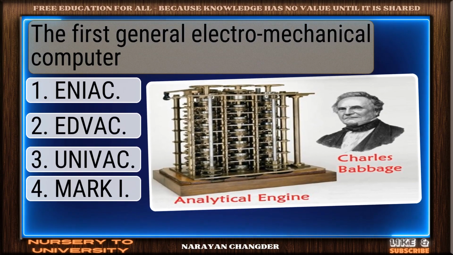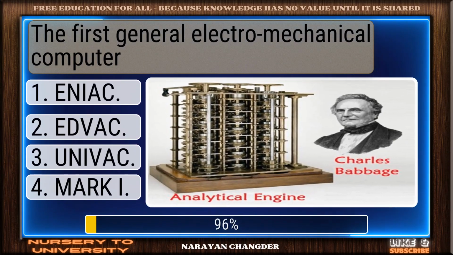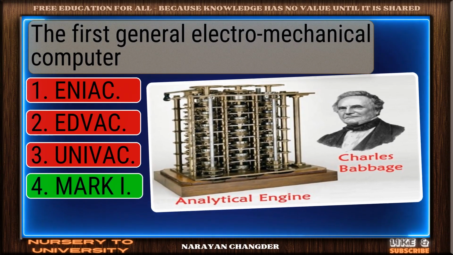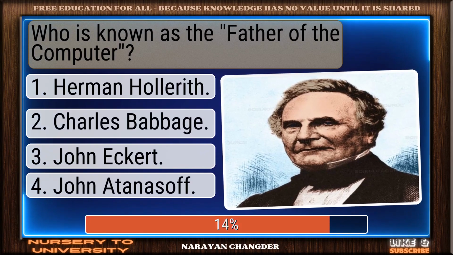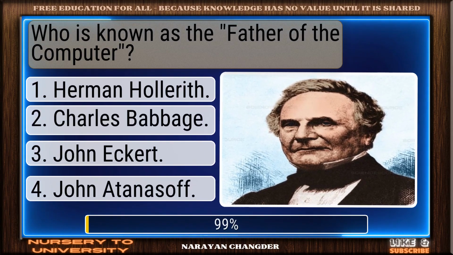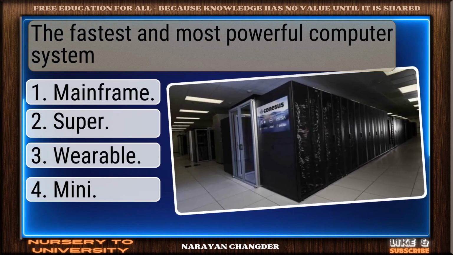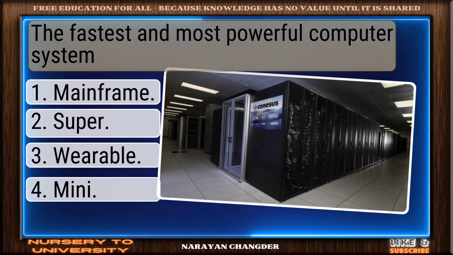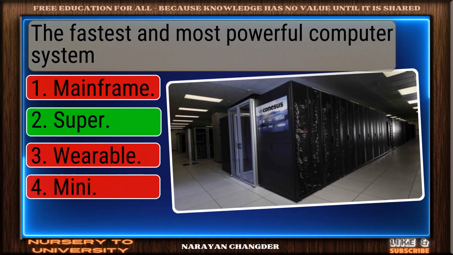The first general electromechanical computer. Correct. Mark-I is spot on. Who is known as the father of the computer? Exactly. Charles Babbage makes sense. The fastest and most powerful computer system. Bravo. Super is the answer.